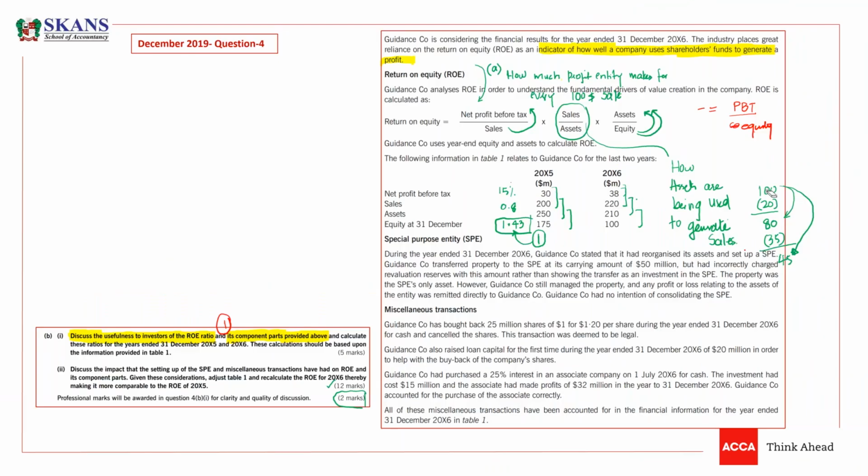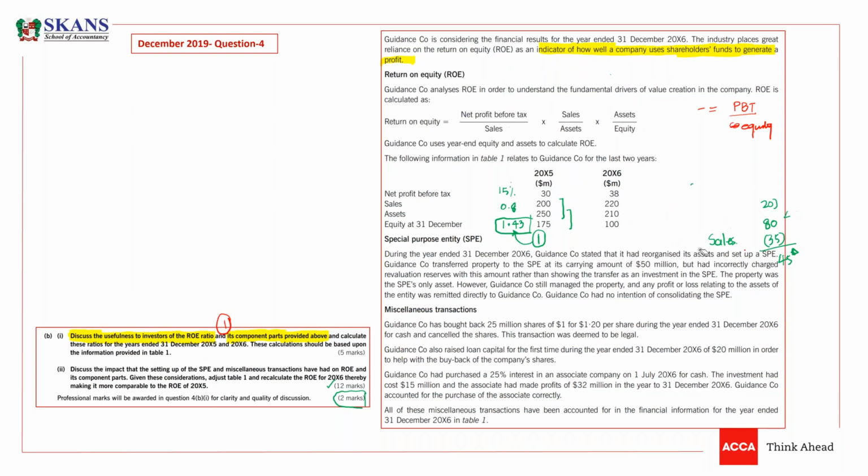Okay, thank you so much. Now, guys, what we need to do? So now we need to reverse. How to reverse and how to adjust table 1? This is the basic thing. Do we need to adjust for both years? No. These are the transactions that are happening in 2006, so obviously you need to reverse in 2006 only. Okay, now let's see what is happening.